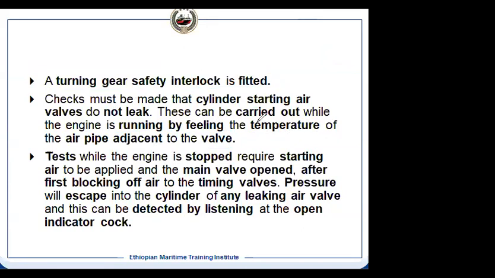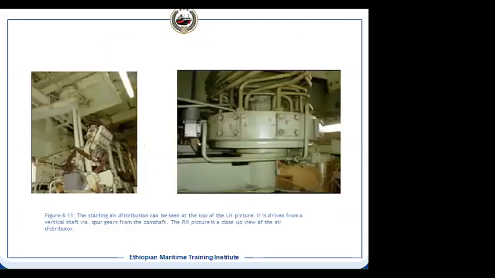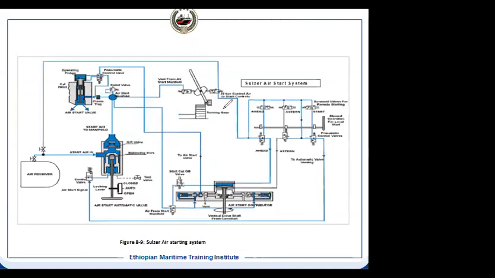How do we confirm it? When the engine is stopped, we can check it. How do you check it? When the engine is stopped, for an example, let us go to the diagram of the starting system. So here, this is the line which is coming to the distributor.